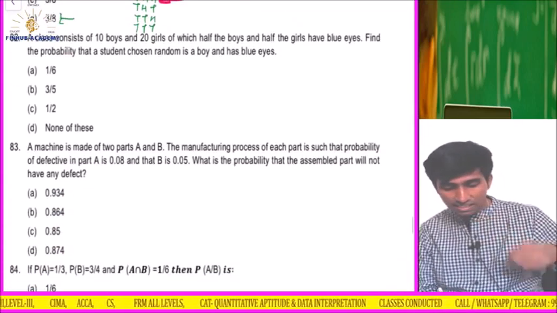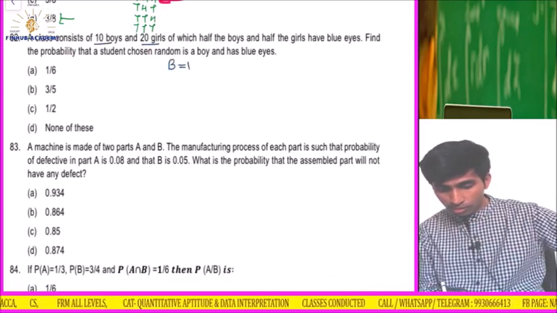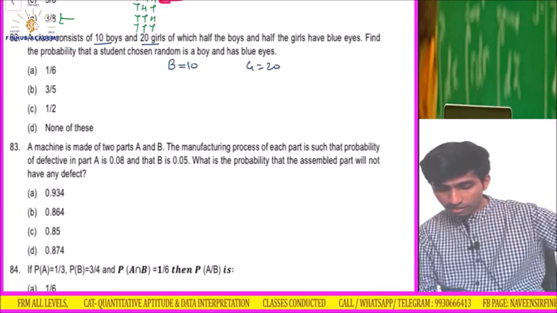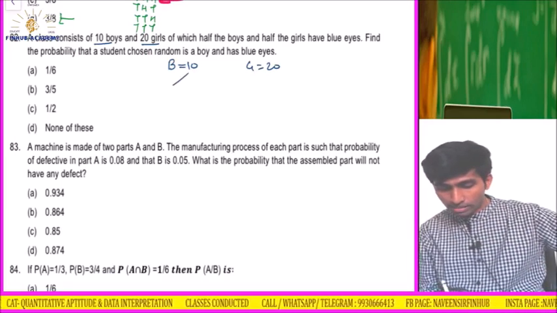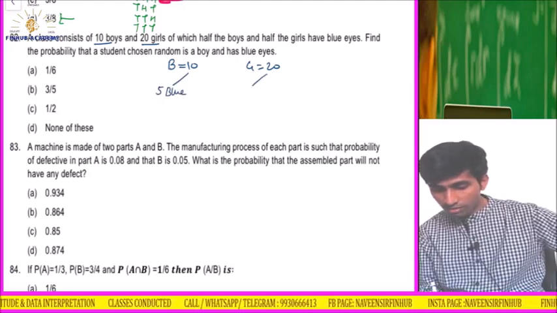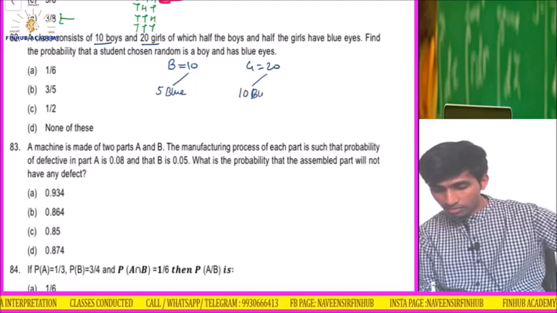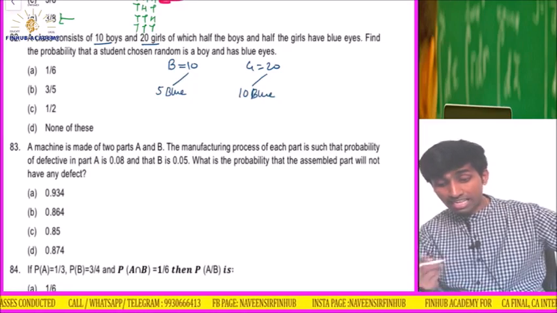Next, a class consists of 10 boys and 20 girls, of which half the boys and half the girls have blue eyes. That means 5 boys have blue eyes, and half the girls means 10 girls have blue eyes. Find the probability that a student chosen at random is a boy and has blue eyes.